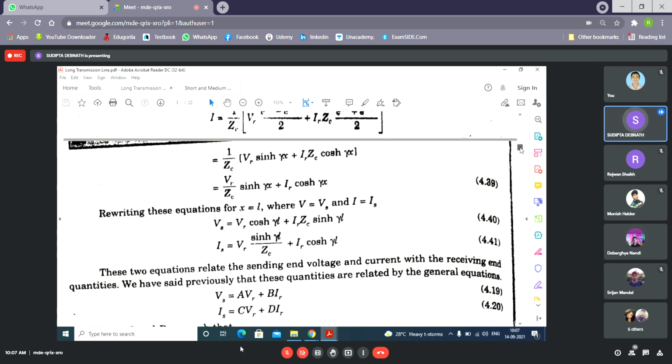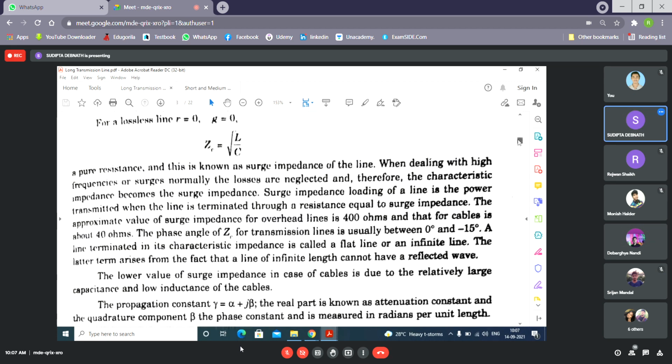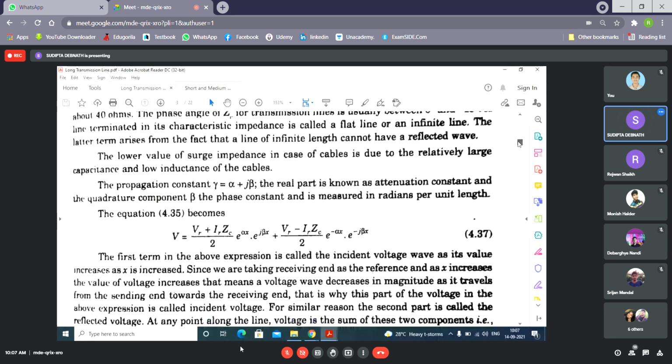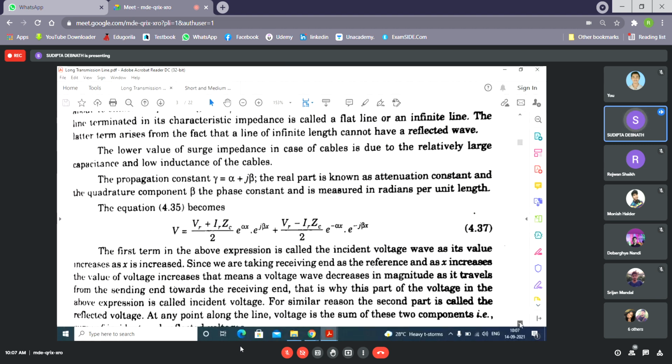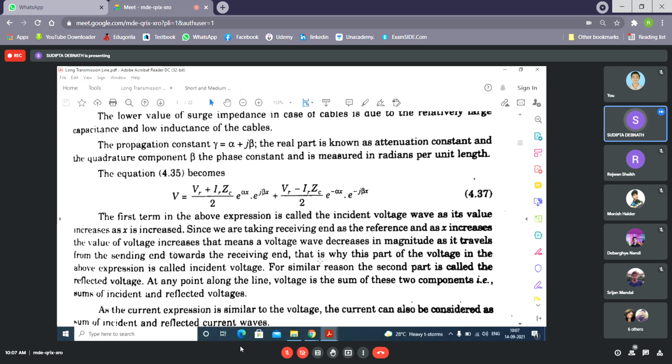So similarly, this is true for the current wave also. Let's discuss any one wave. What is written here is very important. The first term in the above expression is called the incident voltage wave, as its value increases as x is increased.